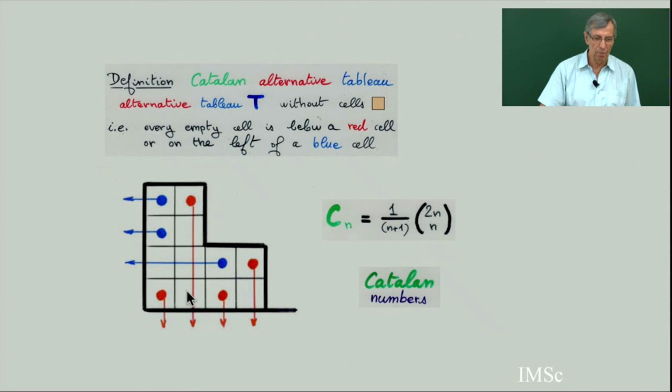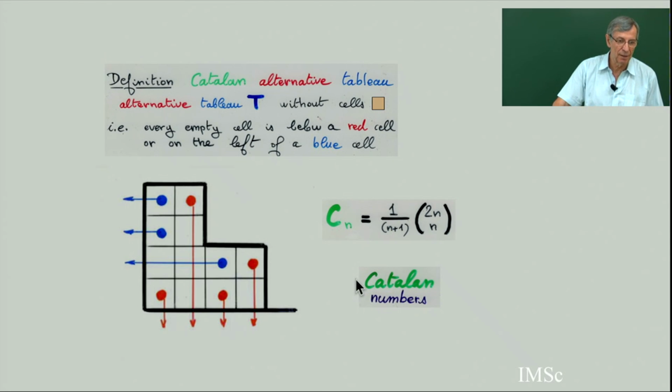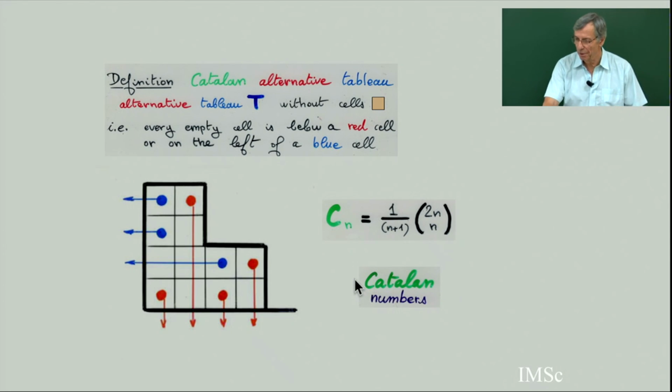I claim that the number of such tableaux for a given n is the length of this path, the total number of rows plus the total number of columns. I claim that such tableaux are enumerated by the Catalan number. We will prove this in the class and show there is very beautiful combinatorics behind this, and the Loday-Ronco Hopf algebra is related to this. So there are many relations with beautiful combinatorics or algebraic things.